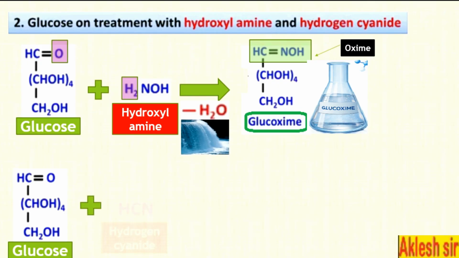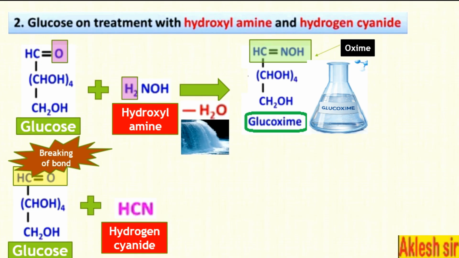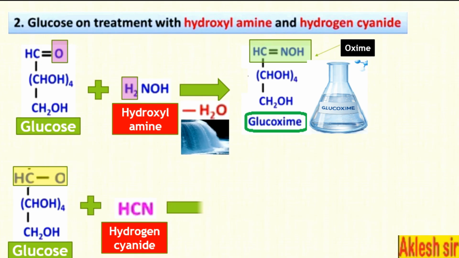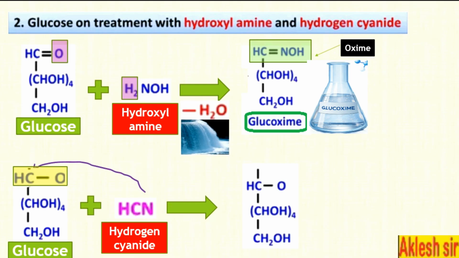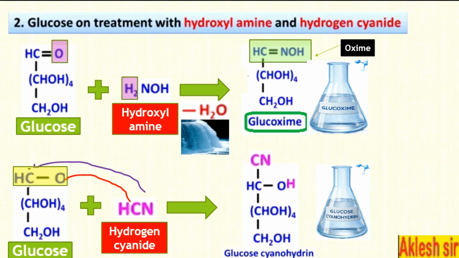Glucose when treated with hydrogen cyanide. There is a breaking of the bond between the C and O, and there is a single bond between CH and O. So now CN will go to the carbon atom, and thus there is attachment of the CN group, and hydrogen will attach to the oxygen atom. This results in the formation of OH. Thus the structure formed is glucose cyanohydrin.